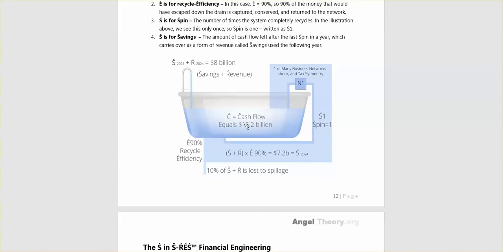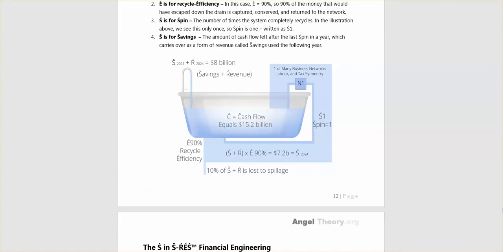But what we've done now is we're seeing the money trail out. It's spinning one time. It's going back to many businesses within the network, and essentially the cash flow is double, or well, close to double. We have the original 8 billion here. 90% of that is recycled, so that's 7.2 billion, and that comes in there. So the actual amount of cash flow or water in the bath is 15.2 billion. Okay, 10% is lost. 10% of S and R is lost as spillage.